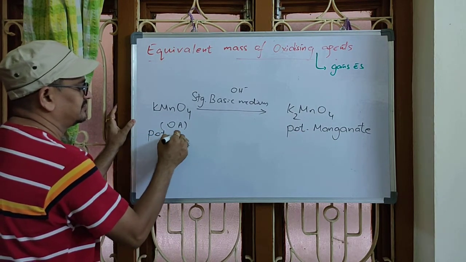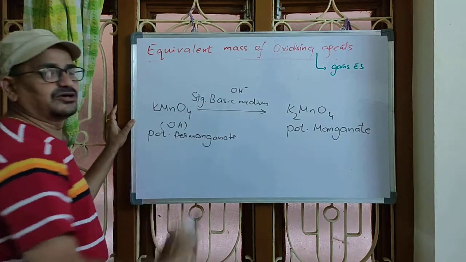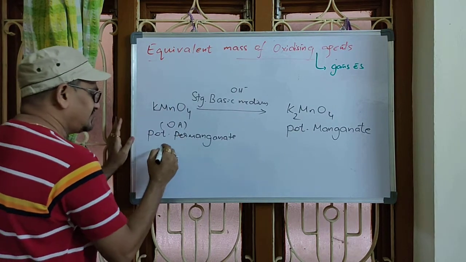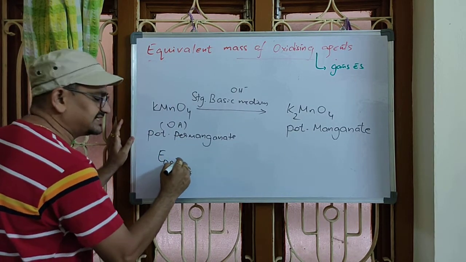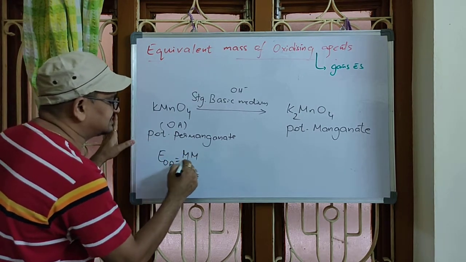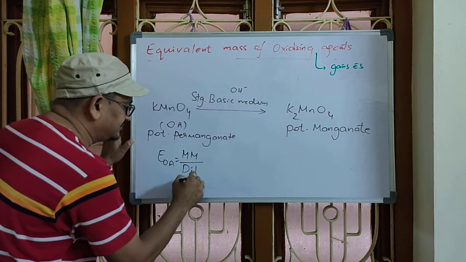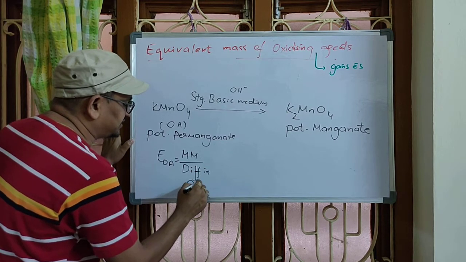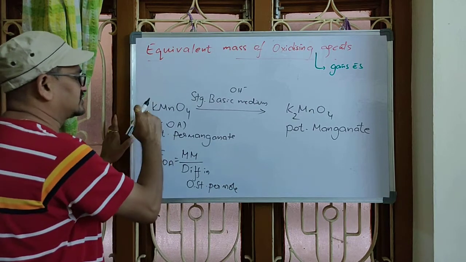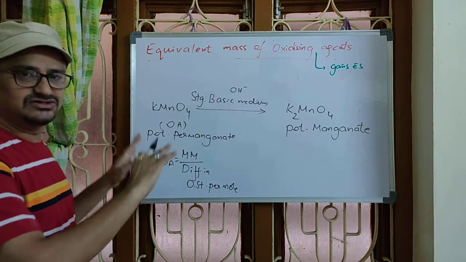You are aware of that. This is potassium manganate. It is an oxidizing agent, no doubt. So, how do you calculate the equivalent mass of the oxidizing agent? Tell me. By this time you should have got hold of it. It is the molar mass of the oxidizing agent over what is there in the denominator? The difference in oxidation state per mole of oxidizing agent. Always per mole. For 1 mole of oxidizing agent, what is the total difference we have to count? By solving certain examples, you will come to know that point.